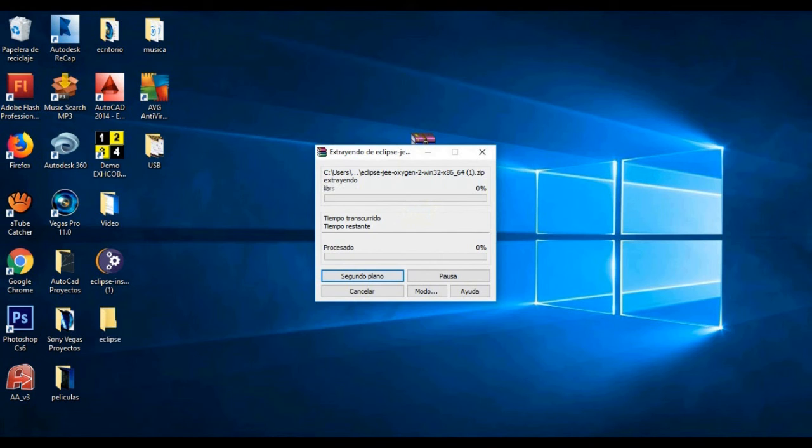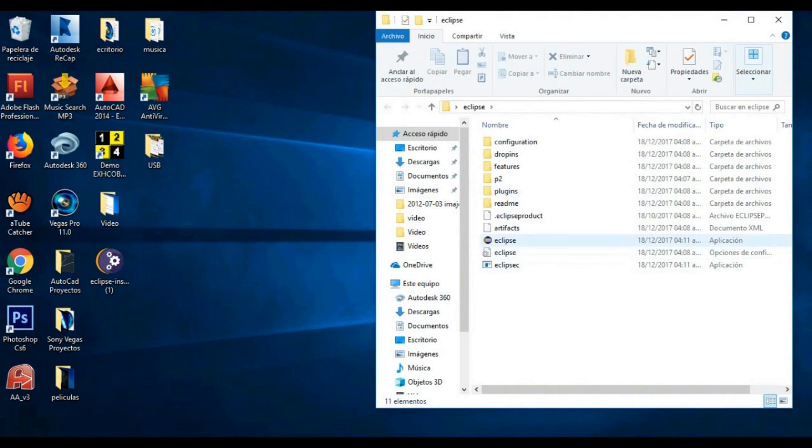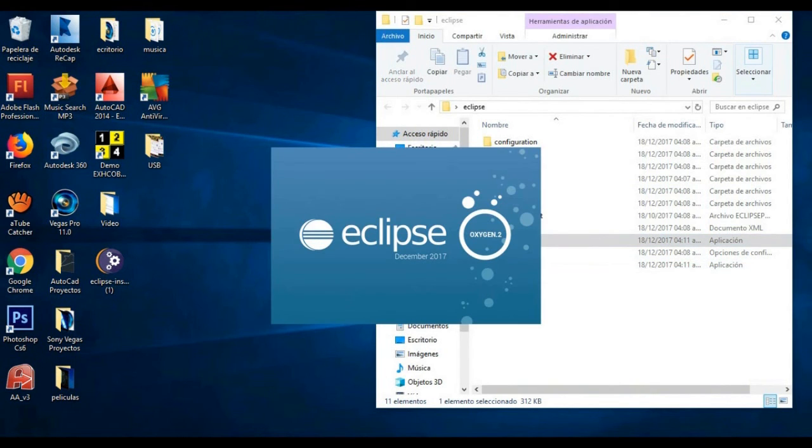In the Eclipse file, press right click and extract here. We will have a folder. We will open it and double click on the file called Eclipse.